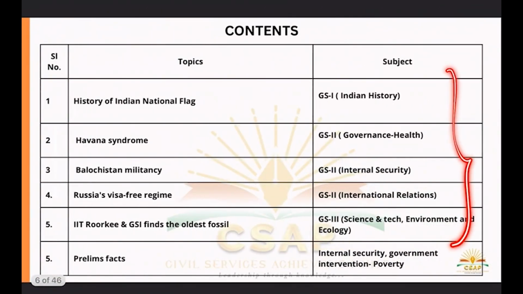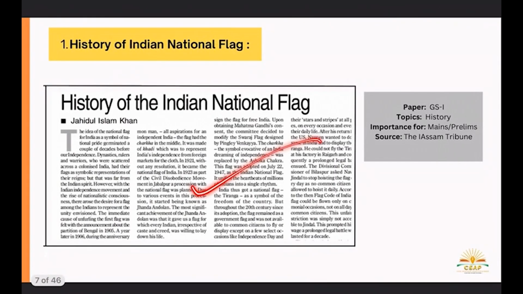Let's start with today's topic. Today we have these important topics: history of the Indian national flag, Havana syndrome, Balochistan militancy, Russia-free regime, and Ayatollah Roorkee, and GSI finding the oldest fossil. Let's start with the first one, that is the history of our Indian national flag.